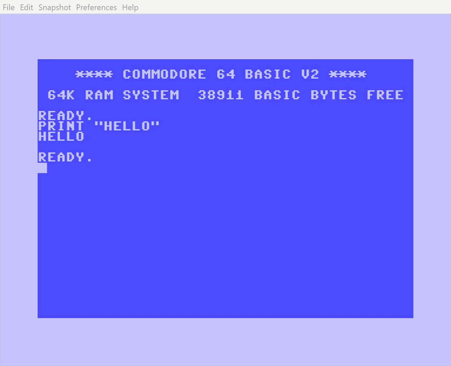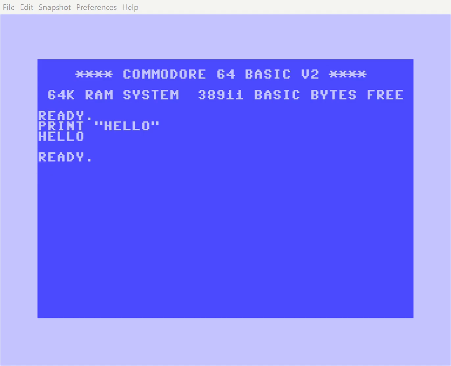Please note that on a real Commodore 64 keyboard, the Enter key is labeled as return. You'll immediately see the word hello appear on the screen. This is called immediate mode. In this mode, the command is executed right away, but is not stored as part of a program.